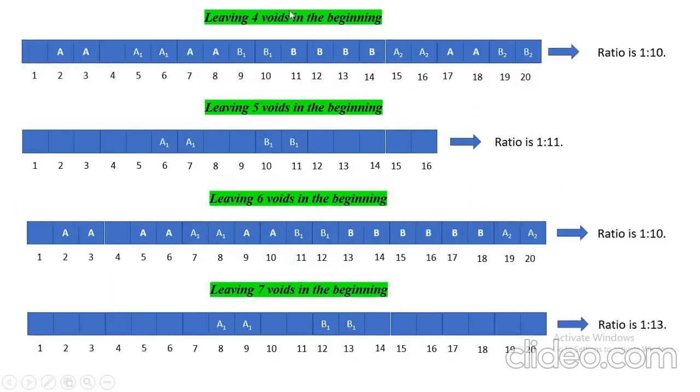Now here, leaving 4 voids in the beginning, A1, then leaving 2 voids, B1, then 4 voids, A2, then B2. So when we come back, let's say it is Alice's chance, so it will fit 2, 3 and generate 2 voids here.